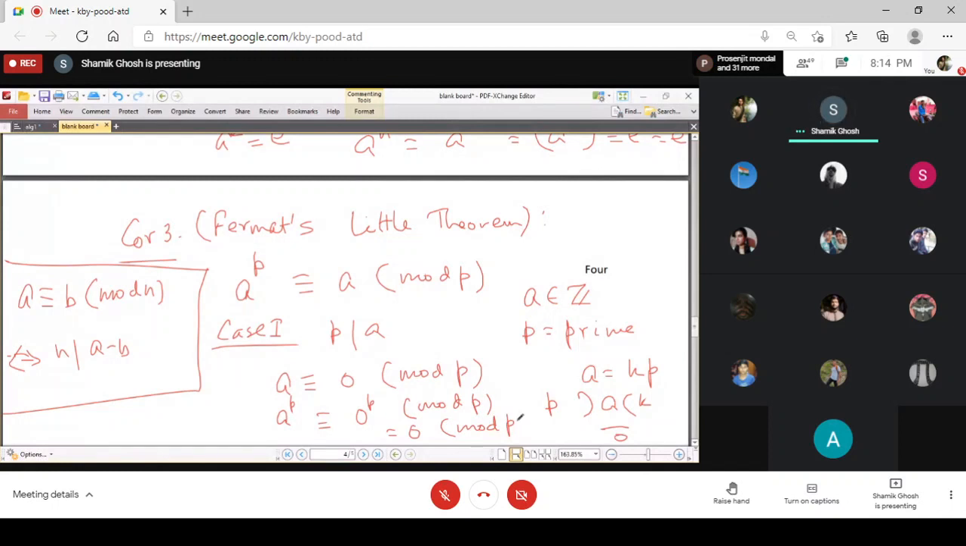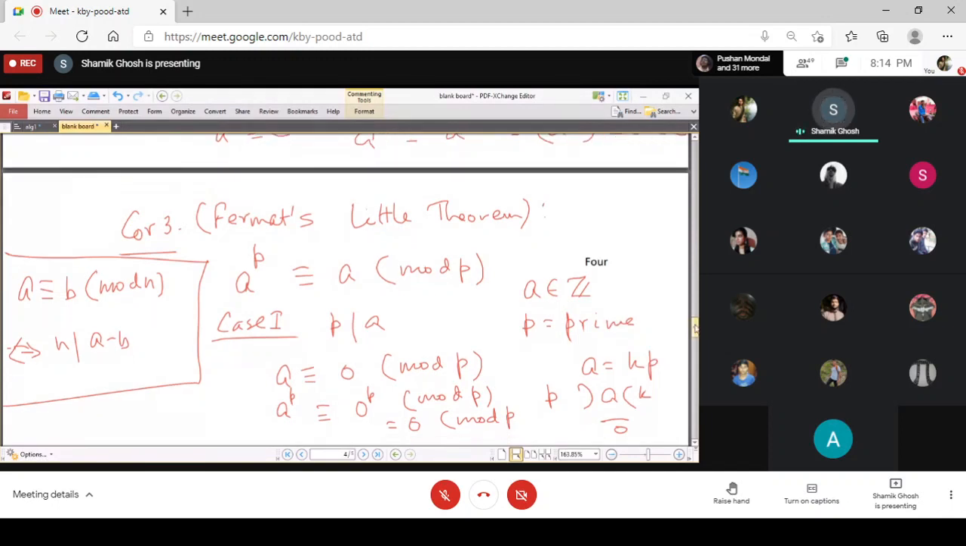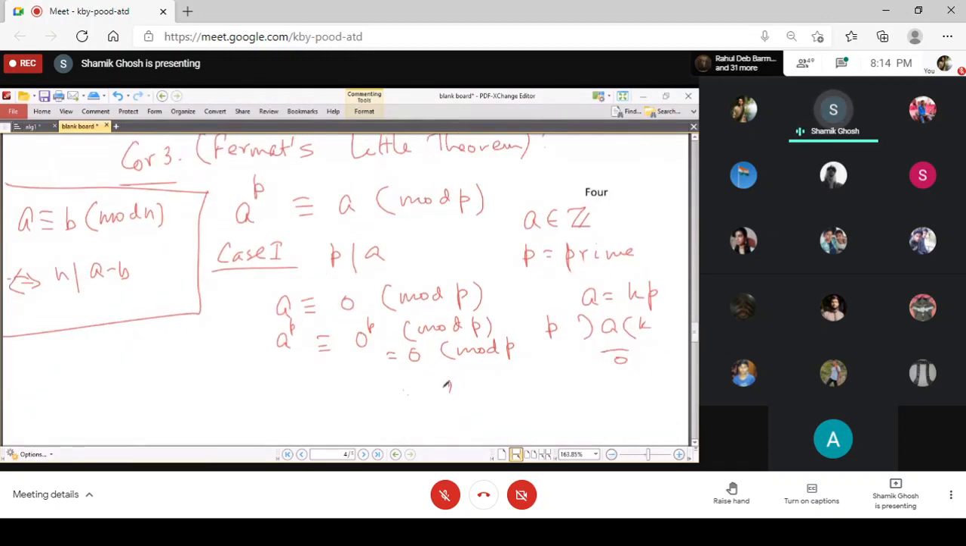And 0 mod P is again congruent to A mod P. So if P divides A, we get that A is congruent to 0 mod P, and then A to the power P is congruent to again 0 mod P, and because of the transitivity, we have that A to the power P is congruent to A mod P.